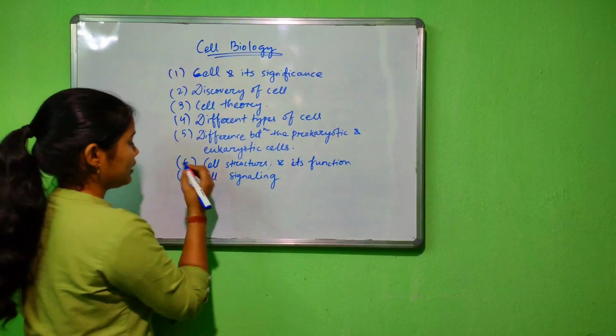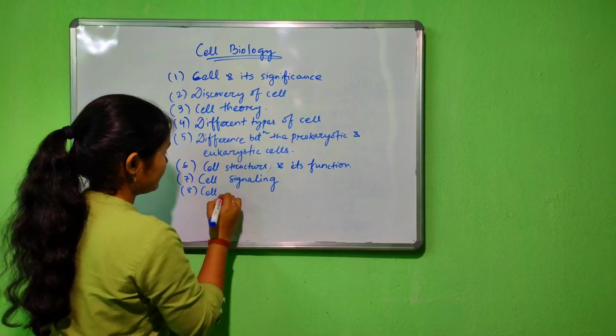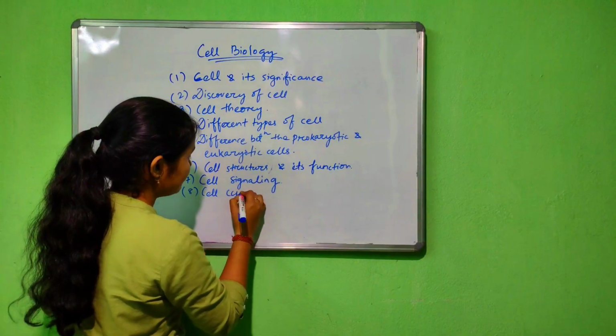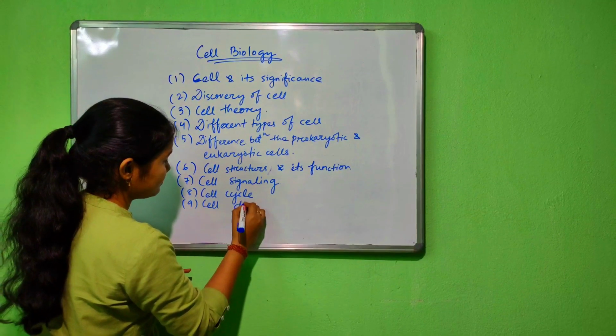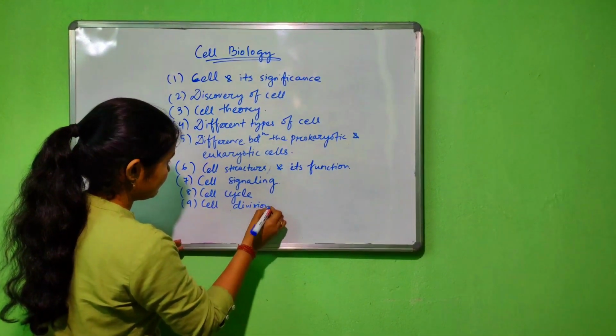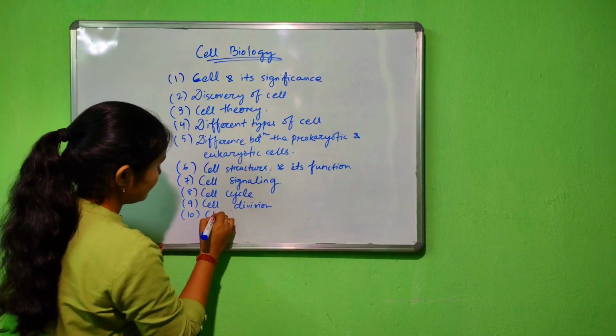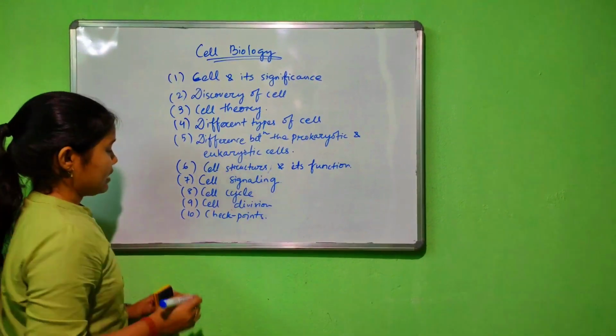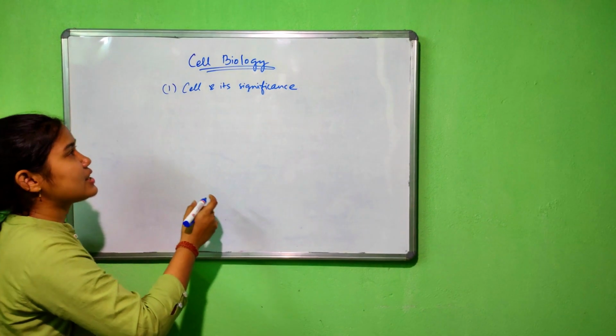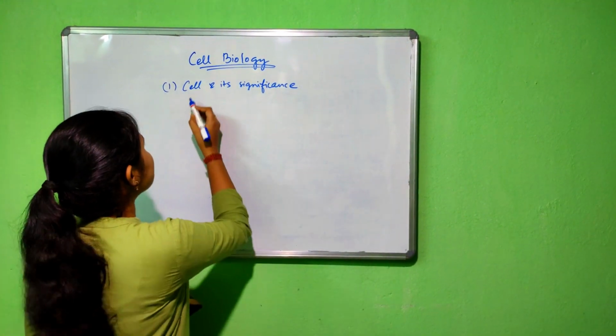Then cell cycle, cell division, then checkpoints. Now let's start with cell and its significance.